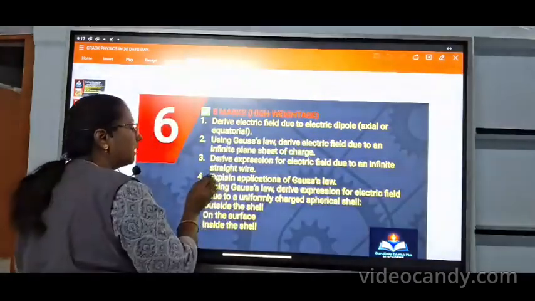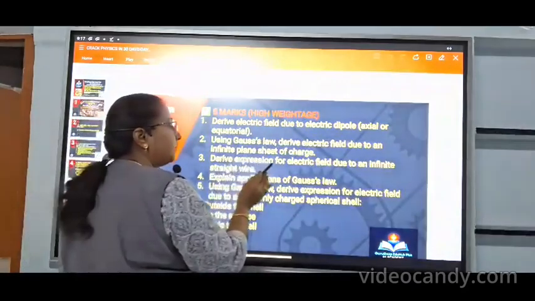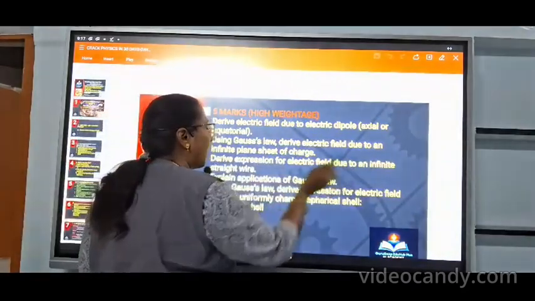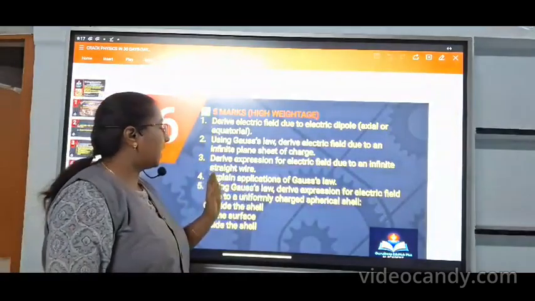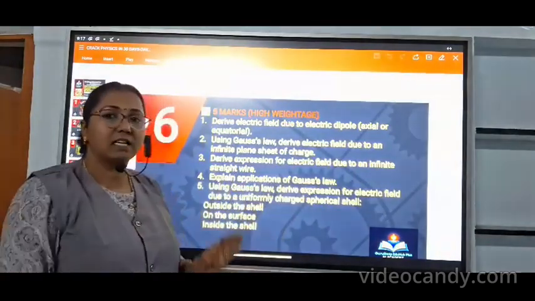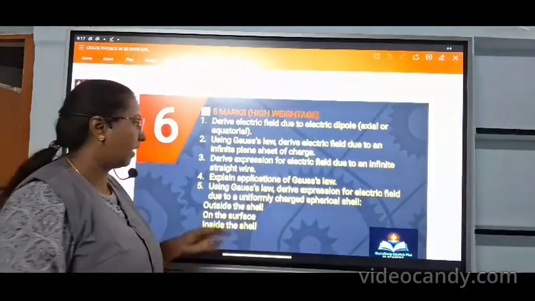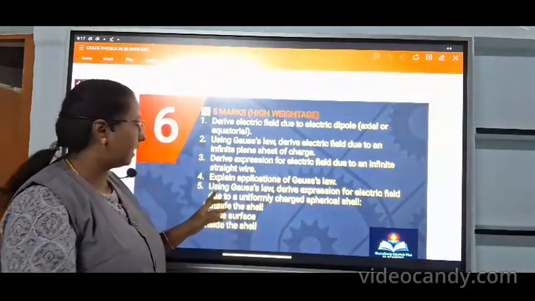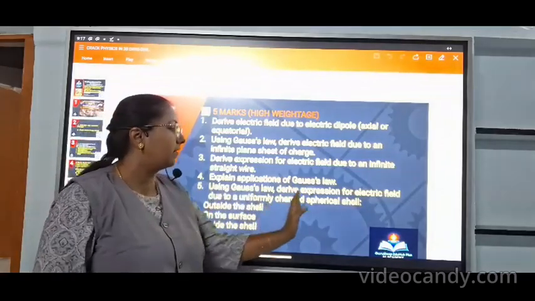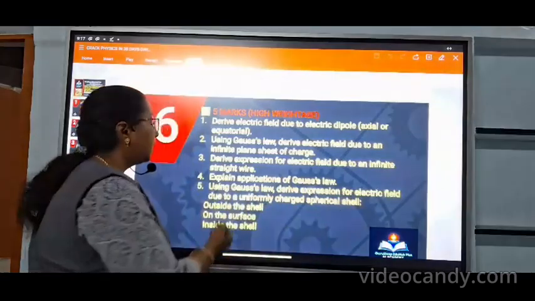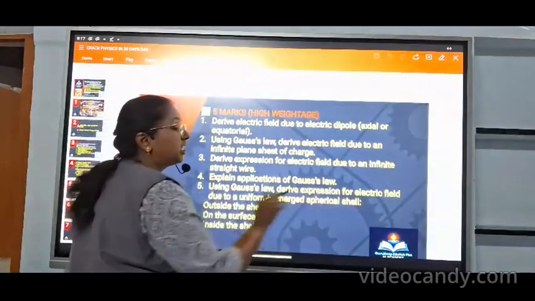And the third question: derive the expression for electric field due to an infinite straight wire. And the fourth question: explain the application of Gauss law. So here also they ask once again, as a 3-mark question. And the fifth question: using Gauss law, derive the expression for electric field due to a uniformly charged spherical shell.